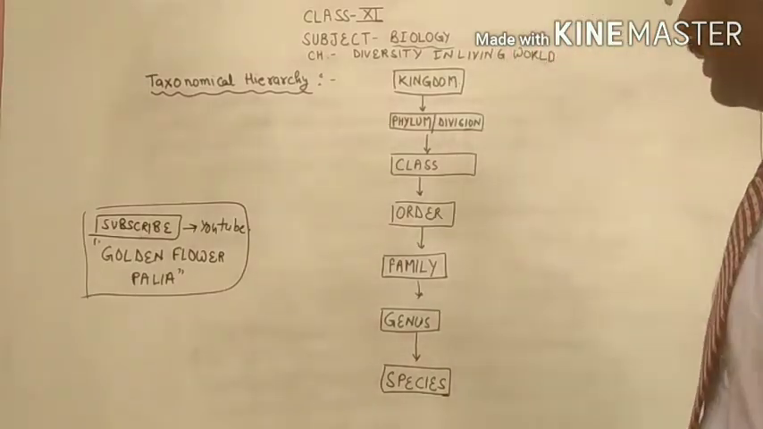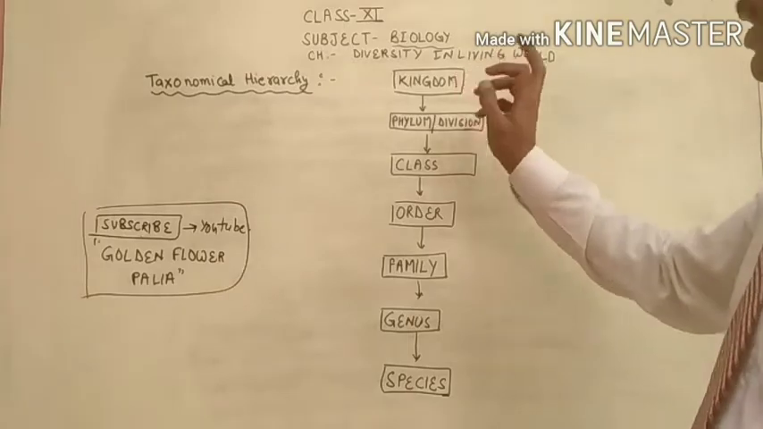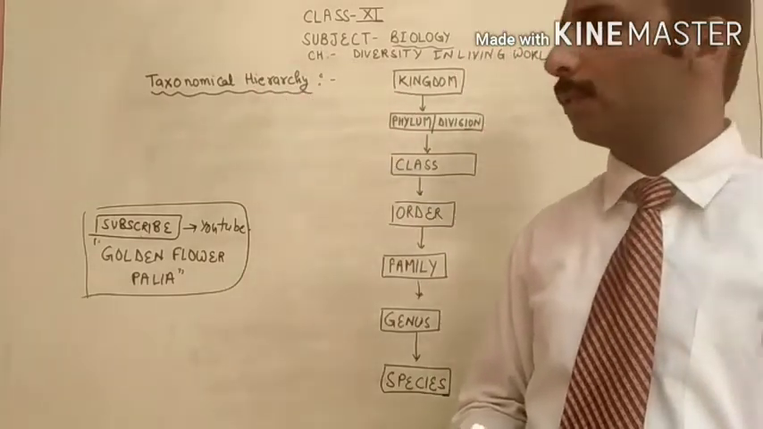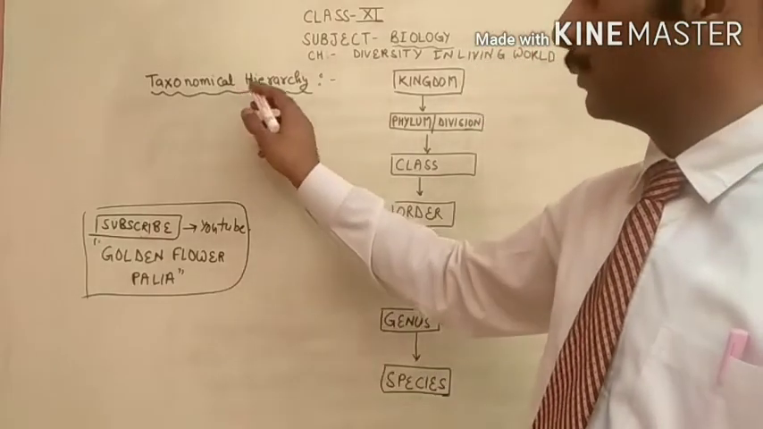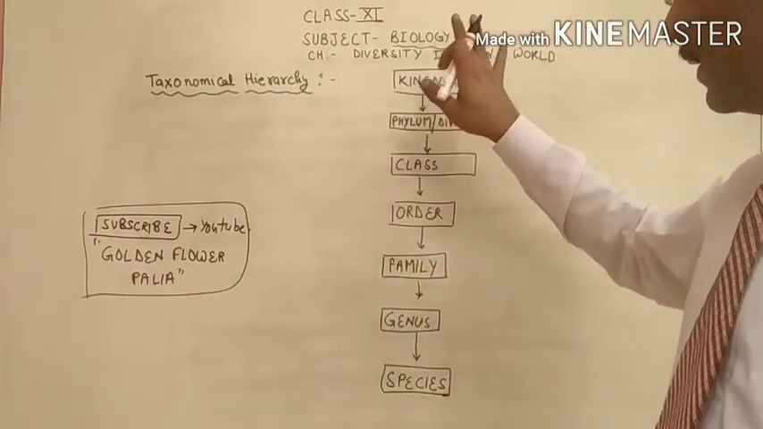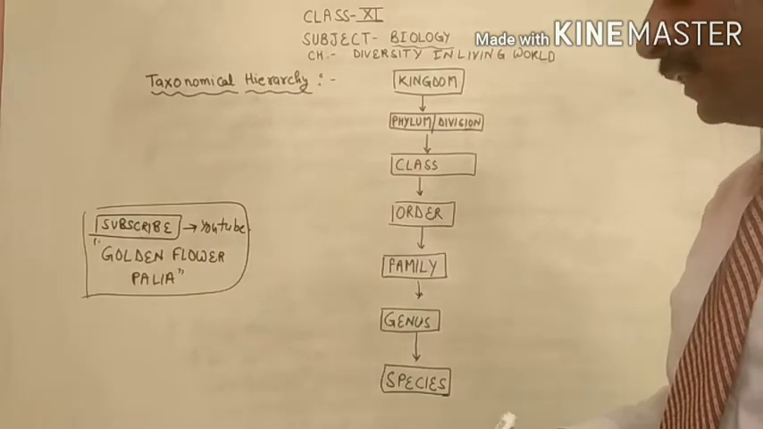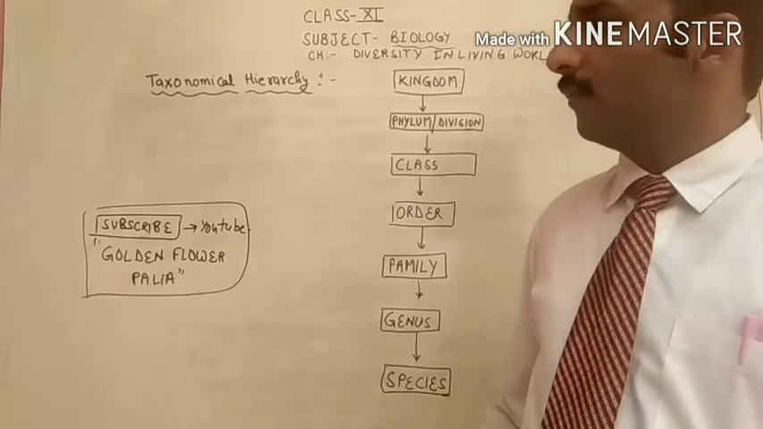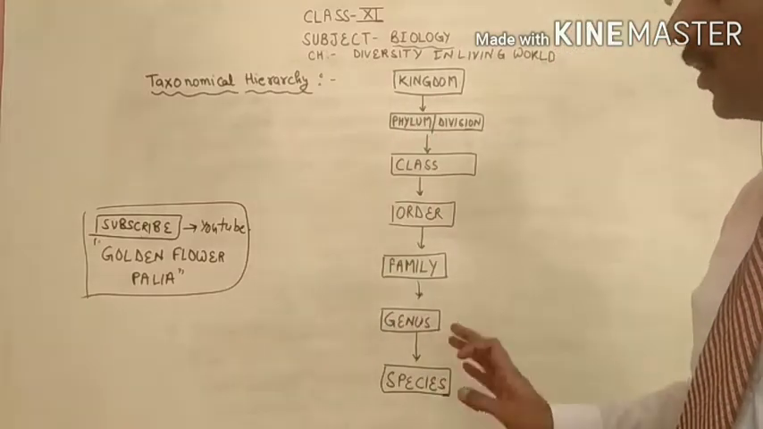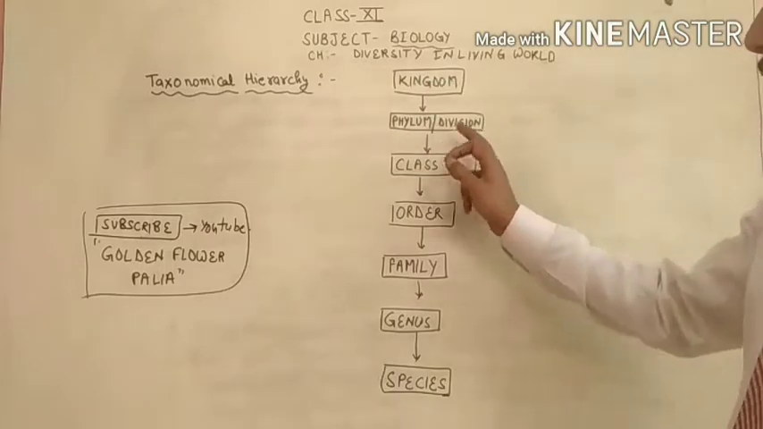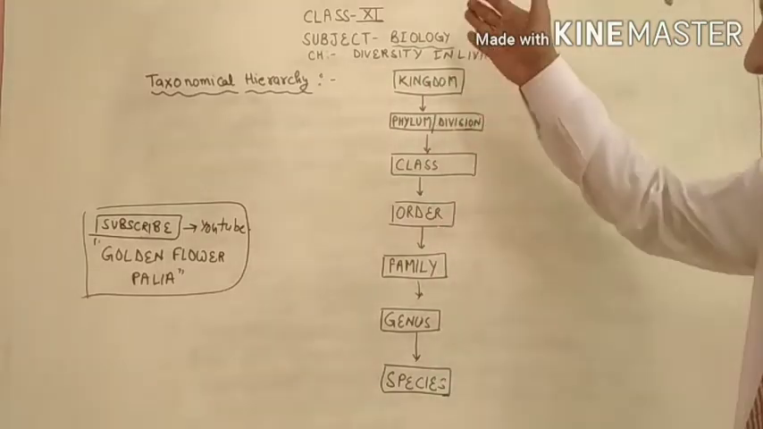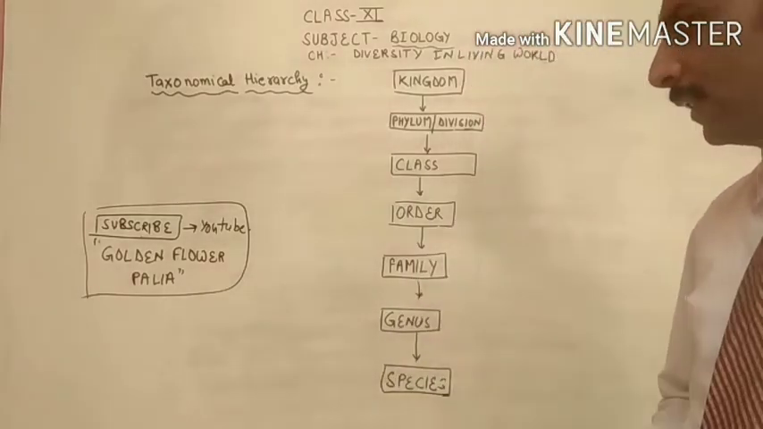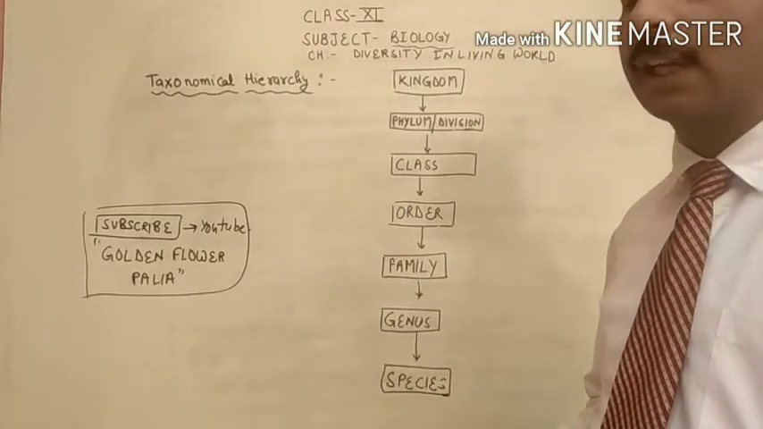Now let's come to the next topic of the same chapter, the taxonomical hierarchy. This is the method we follow when we classify any organism: we have to follow all these 7 steps, 1, 2, 3, 4, 5, 6, 7. This sequence is called the hierarchy of classification, the hierarchy of taxonomy.